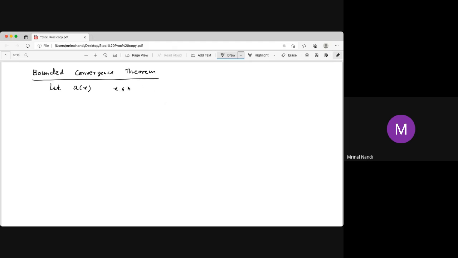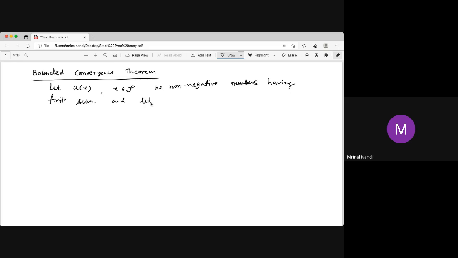So x belongs to a state space S. Let A(x) be non-negative real numbers. Non-negative means it is real. And having a finite sum; that series sum is finite.